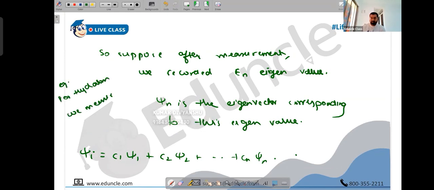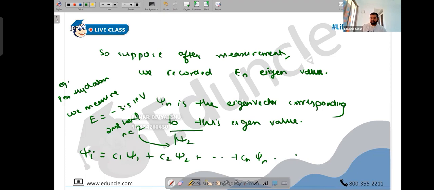Suppose we measure energy as minus 3.5 electron volts. It means it's the second level, so n is 2. The eigenvector corresponding to n equals 2 will be psi 2. And how do we find psi after then?